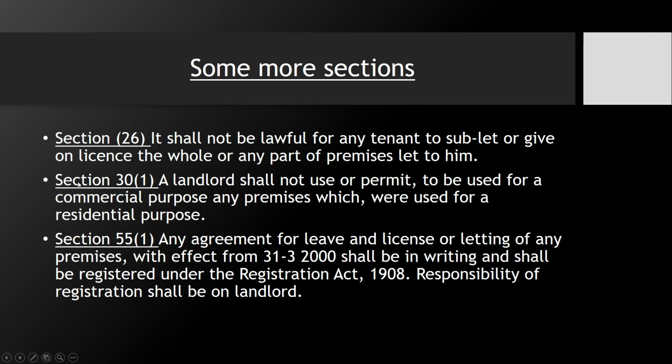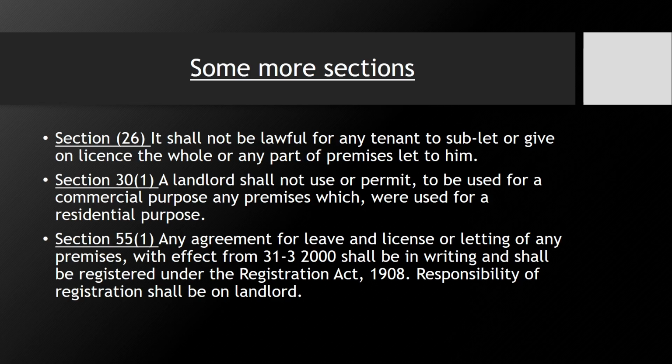Okay. Section 31: a landlord shall not use or permit to be used for a commercial purpose any premises which were used for a residential purpose. So what is happening nowadays, people give false information to the municipality or Nagarpalika or Nagar Nigam that my premises is residential, and they give the premises on rent for commercial purpose.